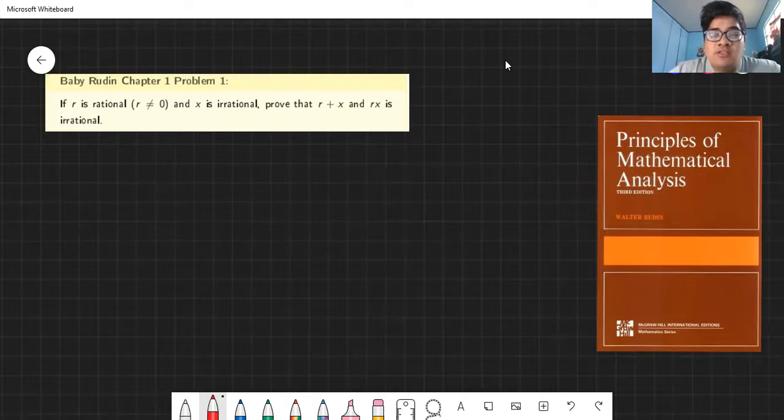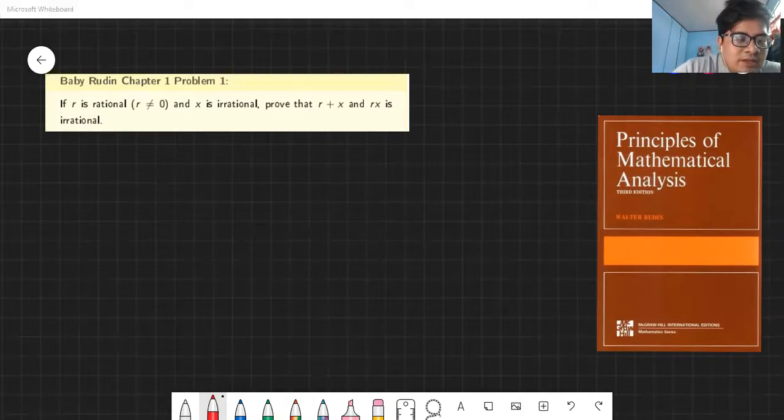Today we're going to discuss a problem in the book Principles of Mathematical Analysis by Walter Rudin. This is found in the first chapter in the exercises. I just want to welcome you guys, this is our first video in an attempt to answer some problems that are found in this book. Mathematicians call it baby Rudin because this is an introductory analysis book. And let's get started, shall we?